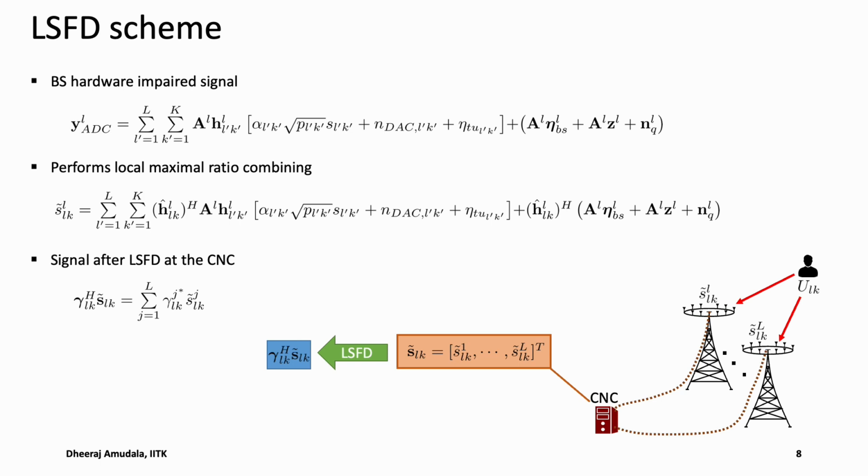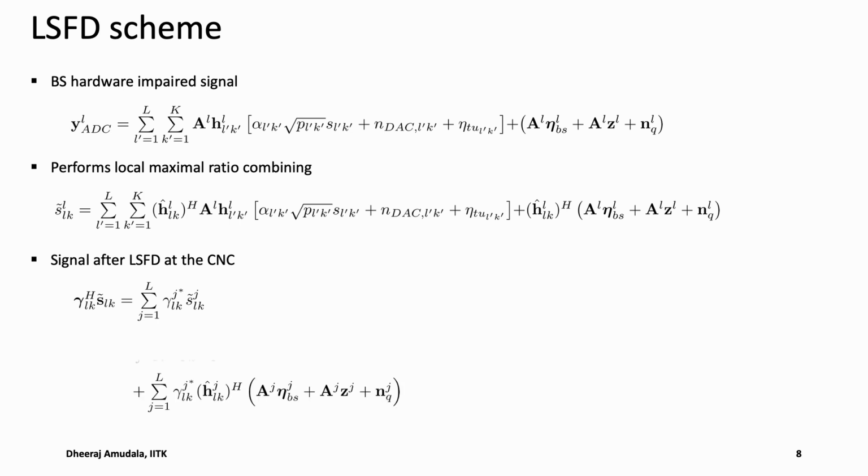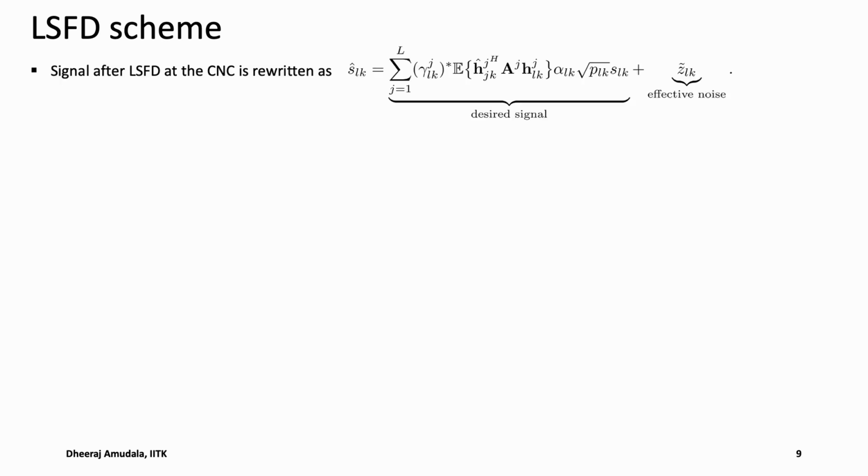By expanding this product, the signal received at the CNC after LSFD is shown here with all the hardware impairments and the interferences. Using this signal, the CNC tries to decode the data corresponding to the user. As the CNC has knowledge of only the channel statistics, it uses only the statistics of the channels to detect the data corresponding to the user.